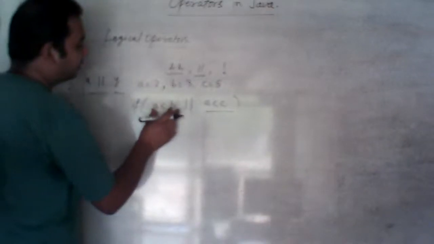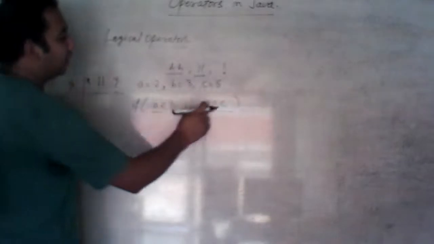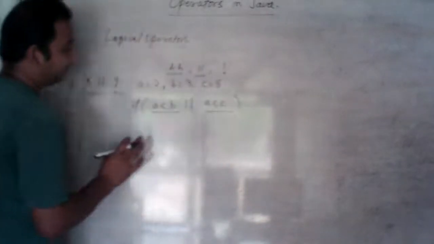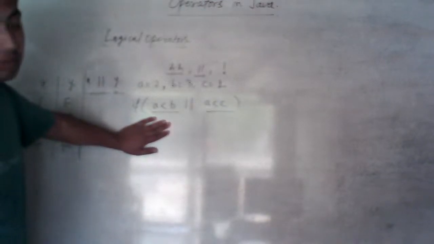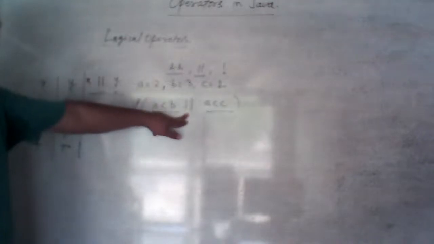Or I'm writing 2 only. A is less than 3 and A is less than 5. If I would have used AND operator, then the answer would come false. But if I'm using OR operator, the answer will come true. Why?